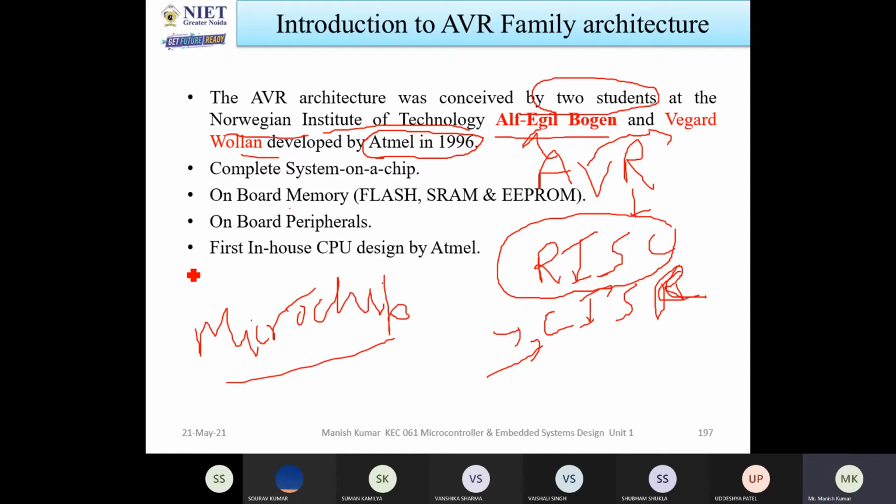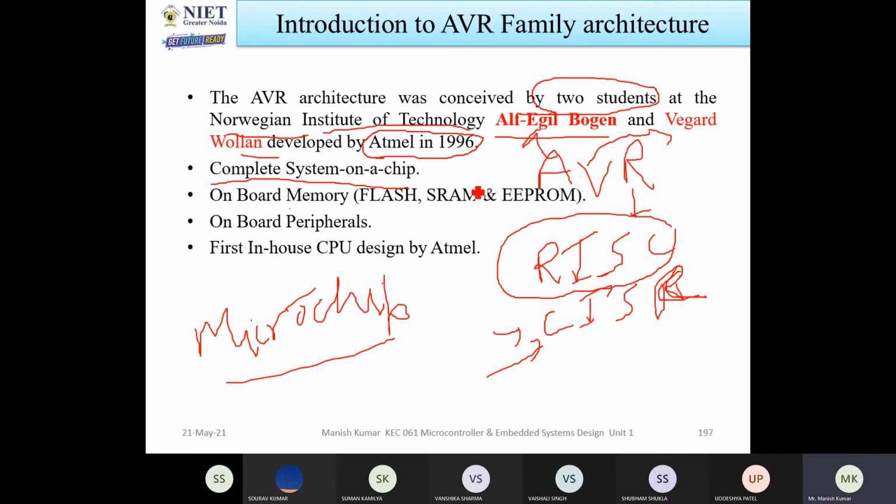The next benefit of this AVR family is that it is a complete system on chip. What is the meaning of complete system on chip? Nowadays, the systems you design must be very small, thin, and compact.